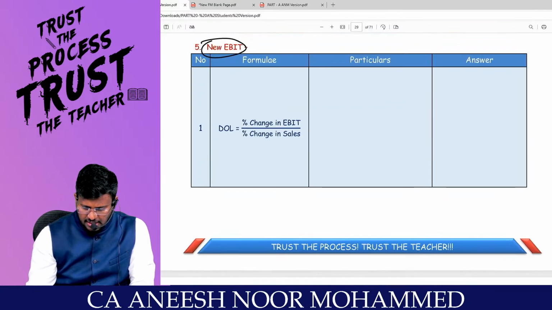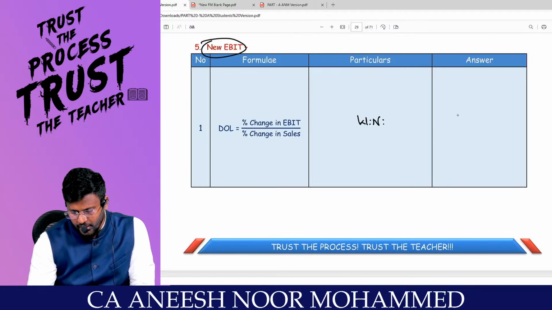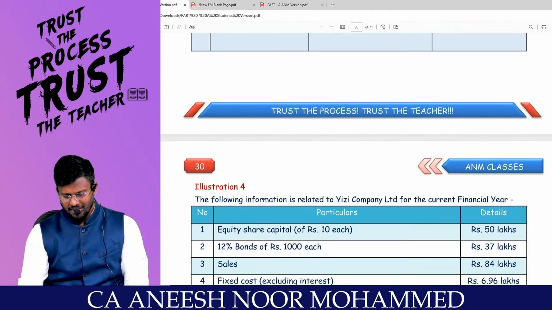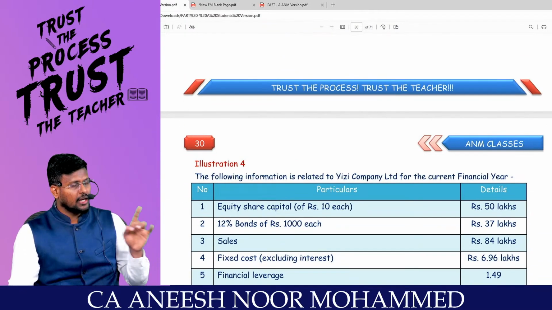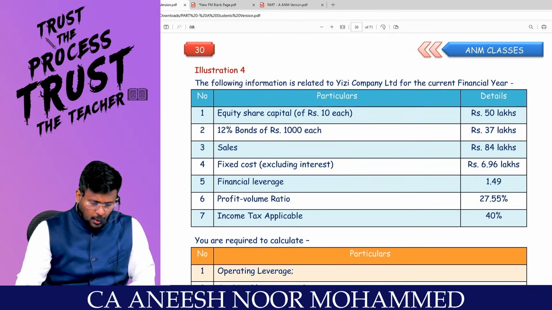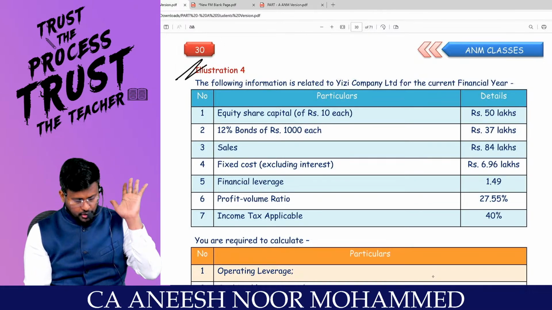So that's it. The new EBIT will be, I am attaching the working note. I have already calculated. Sir, how much lakhs? 5 lakhs. Can I proceed? That's it with regard to illustration number 3. Are you comfortable? Now I am moving into illustration number 4. We are having illustration number 4 and illustration number 5.